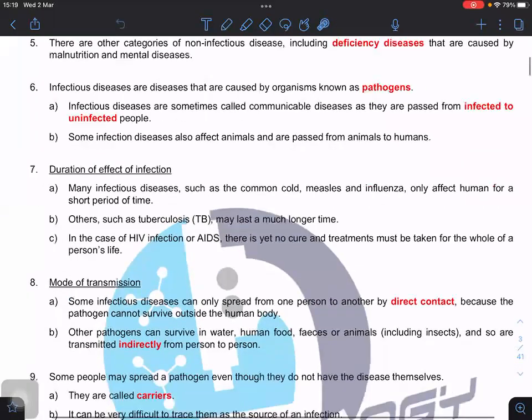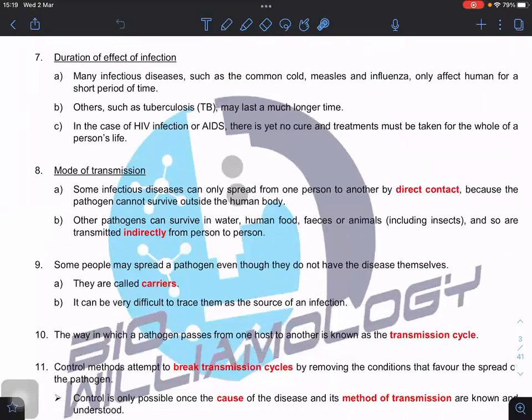The duration of the effects of infections depends. For example, for some diseases the effect may last a few days, until your body's immune system develops the immune response. Then we manage to cope with it, remove it and cure it. It takes about 1 or 2 weeks. For example, chickenpox, 2 weeks: cough, fever, you have these kinds of symptoms, and 2 weeks after that you don't see any symptoms anymore. Some may be very, very long. For example, tuberculosis needs 9 months to 1 year of treatment. HIV, the effect lasts a whole life. Can you see that? Are you clear?